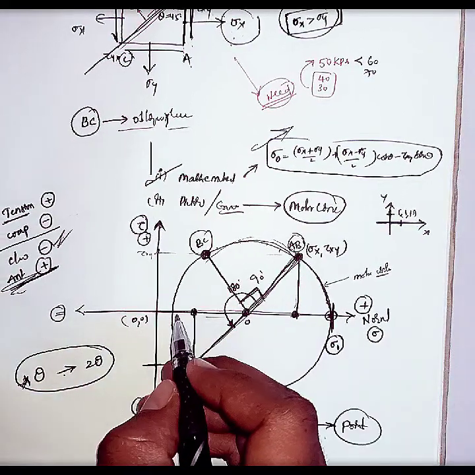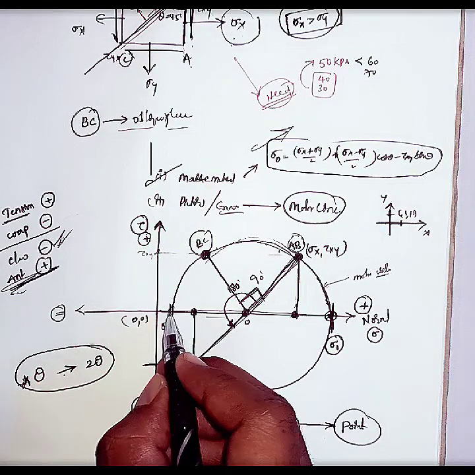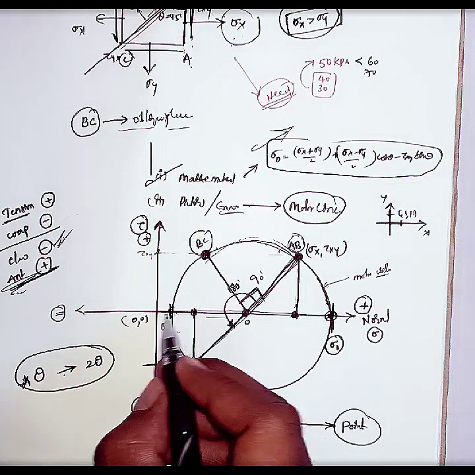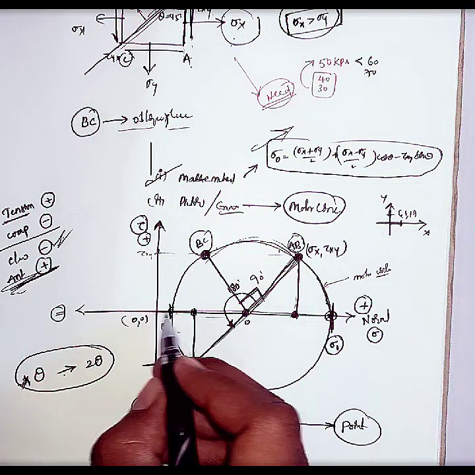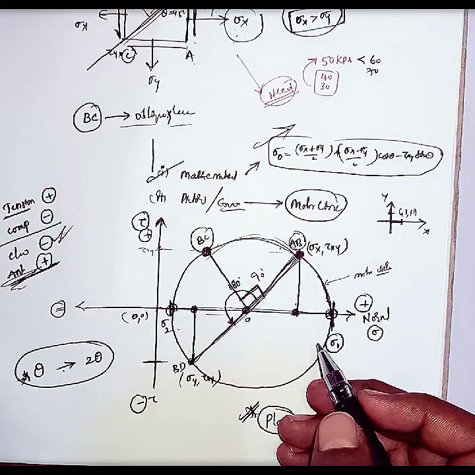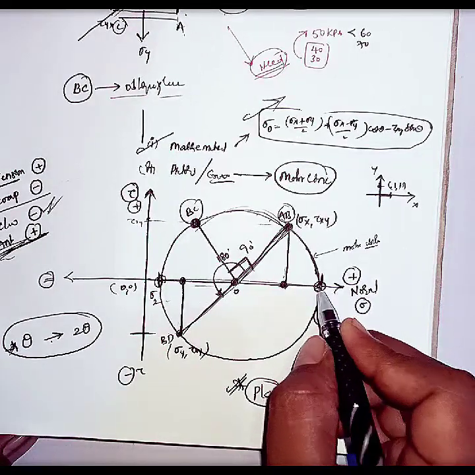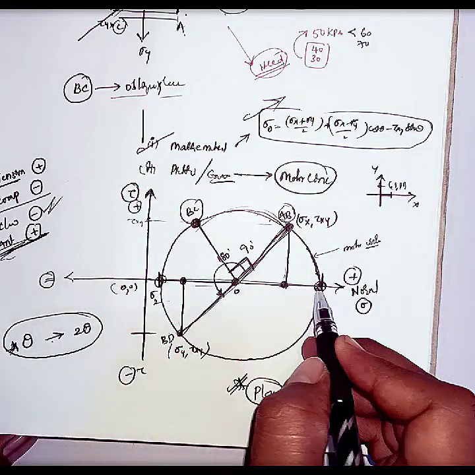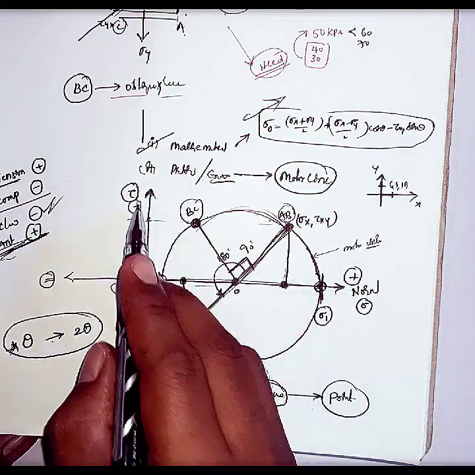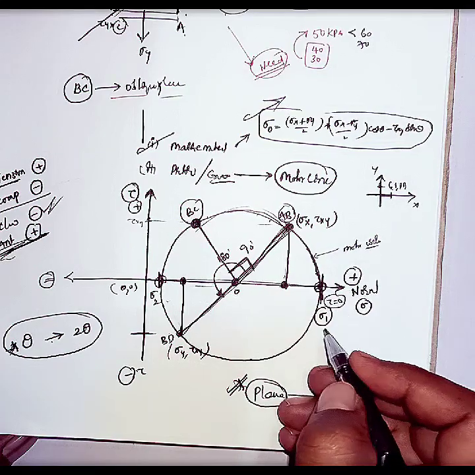And if you see here, this is the minimum stress. Let us consider this is sigma 2, the minimum stress. From this point beyond this one there is no stress, so it is the minimum stress, and this is the maximum stress. Okay, so if we see here, at this point shear stress is 0 because it is on the horizontal axis. On the horizontal axis the vertical component is 0, so at this point shear stress is 0, tau equal to 0.